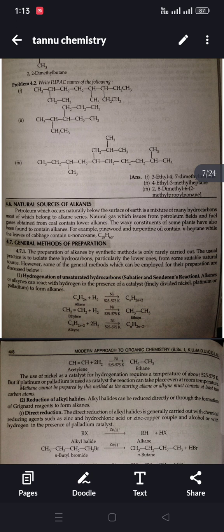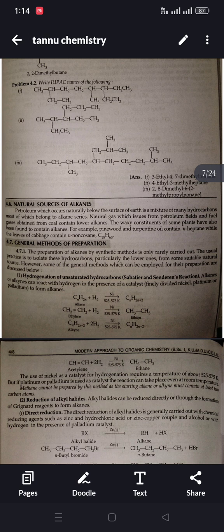General methods of preparation. The preparation of alkanes by synthetic methods is only rarely carried out. The usual practice is to isolate these hydrocarbons, particularly the lower ones, from some suitable natural sources. However, some of the general methods which can be employed for the preparation are discussed below. First, hydrogenation of unsaturated hydrocarbons, that is, the Sabatier and Senderens reaction.